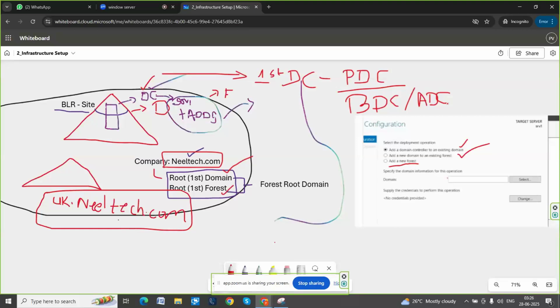Are you getting my point? In every bank there is only one branch manager. But if that branch manager goes on leave, somebody will be the backup branch manager, a deputy branch manager. If the branch manager is not available, he will take care of it. Similarly here, when the first domain controller exists, you want to create a backup for it. In that case you will select the third option, add a domain controller to an existing domain. Are you clear, everyone?